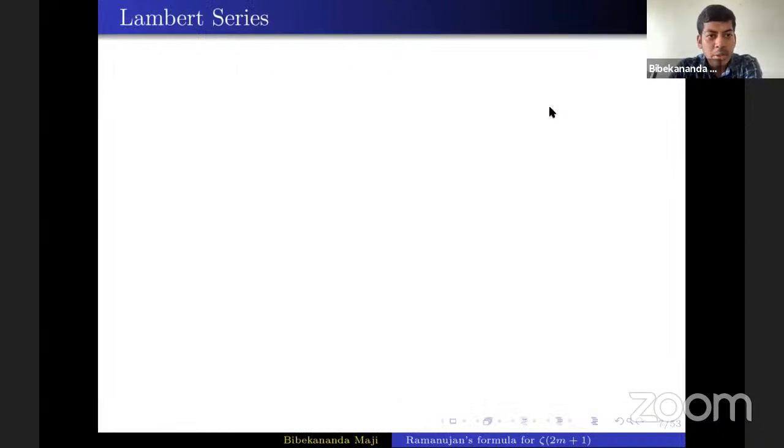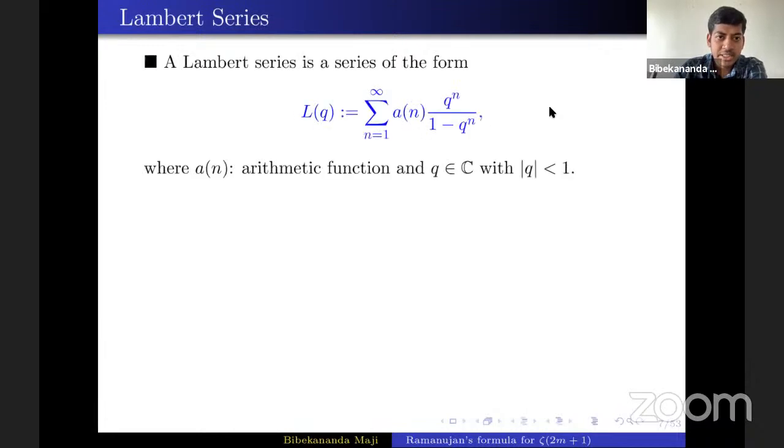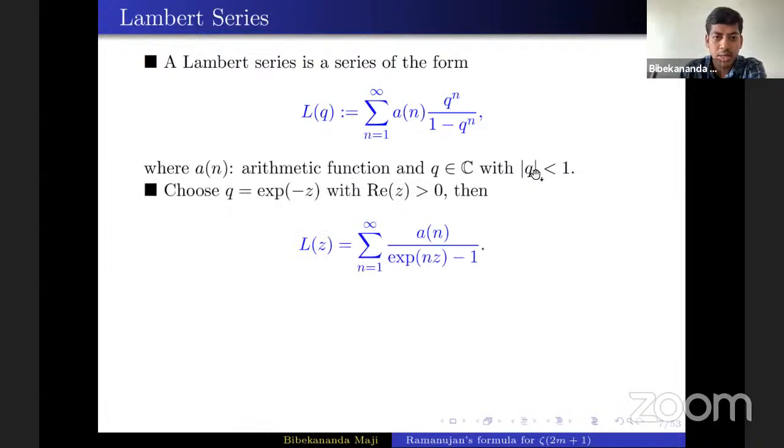Okay, now let me talk about Lambert series. Lambert series are defined like this: the series of a_n q to the power n by 1 minus q to the power n, where a_n is an arithmetic function and q is some complex number with mod q less than 1. Now, if we consider q equal to exponential of minus z with real part of z greater than 0, then you immediately get this form.